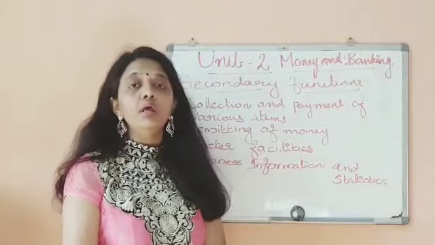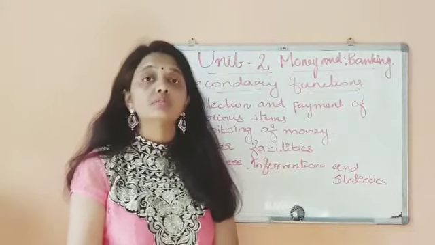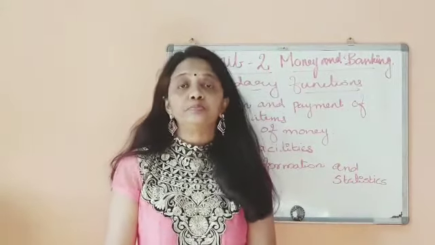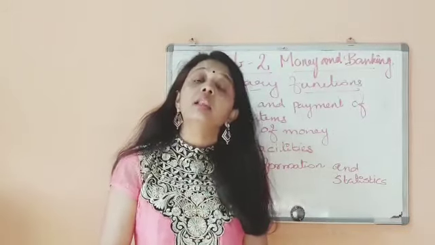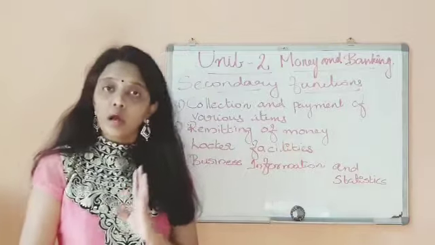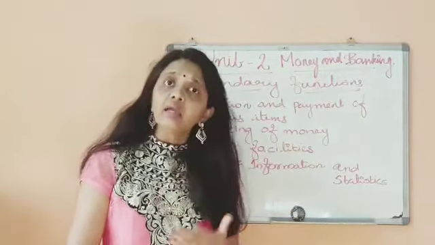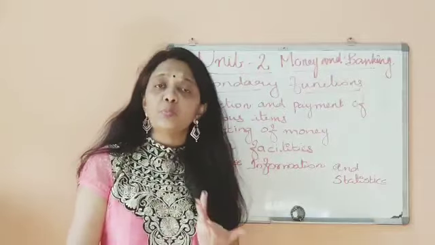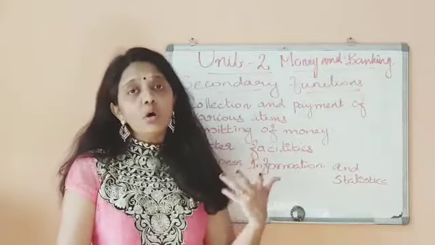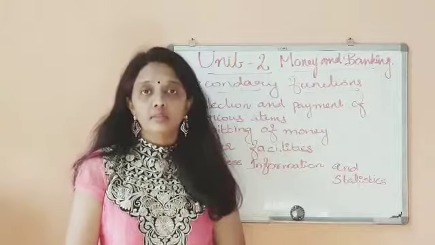For example, if you have a house at India, on behalf of you, the bank can collect rent from your house, and bank can actually pay your insurance premium, as well as bank can collect tax. So many more things are there like that.